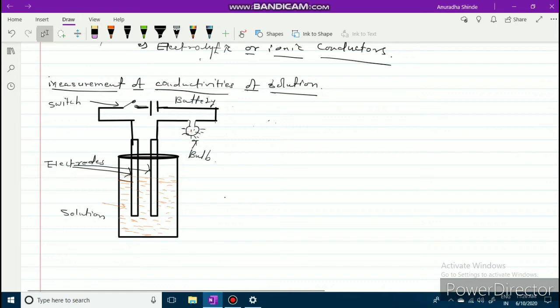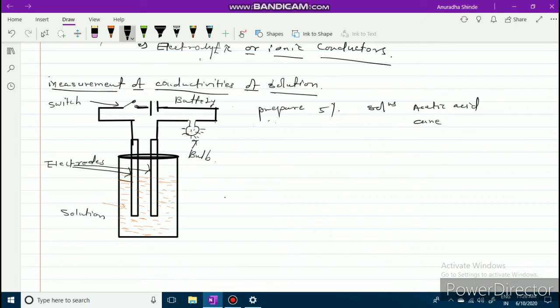Again, here prepare 5% solutions of acetic acid, cane sugar, next urea, and next one sodium chloride.